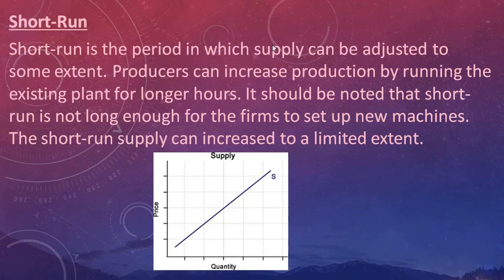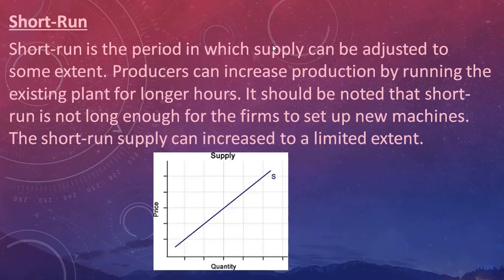Let's say that a Telawala, or some restaurant, the output or the supply can be adjusted. If they want to make more of their output, then they have to work for longer hours. And if they want to decrease their output, then they will work for only short period of time.